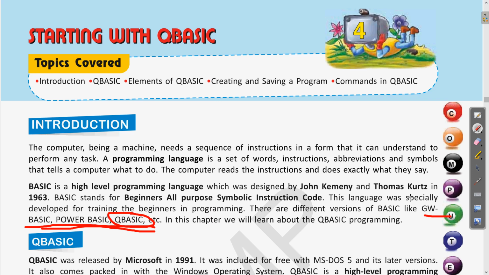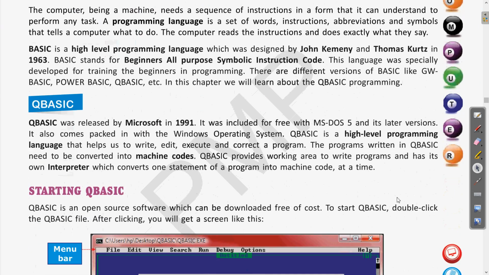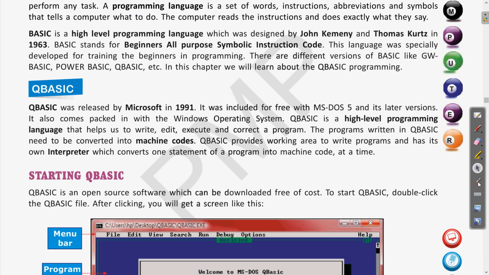Clear? Now we have seen what is QBasic and who developed it. QBasic was released in the year 1991 by the company Microsoft. Clear? And this is also a high level programming language. I have given you 3 questions to write: what is a high level language, what is a machine level language, and what is an interpreter.